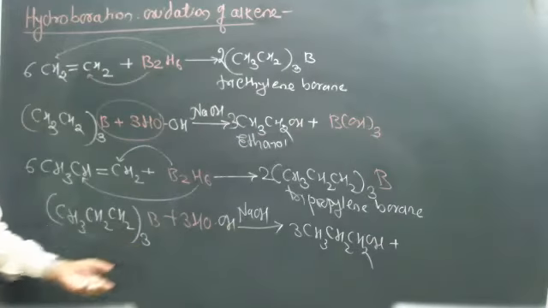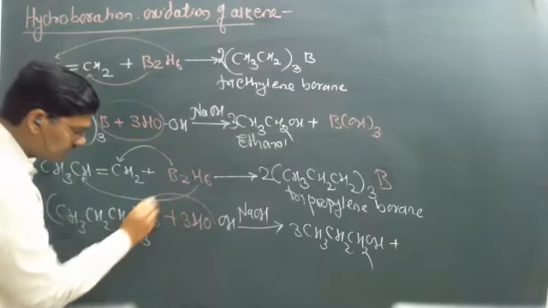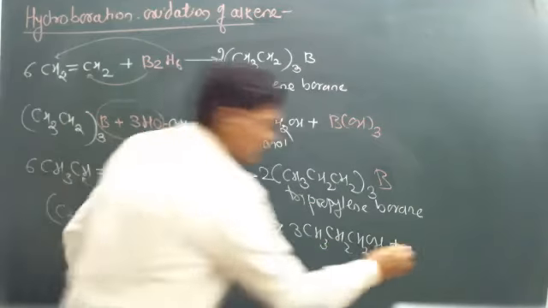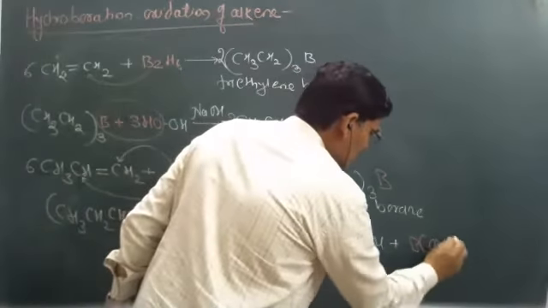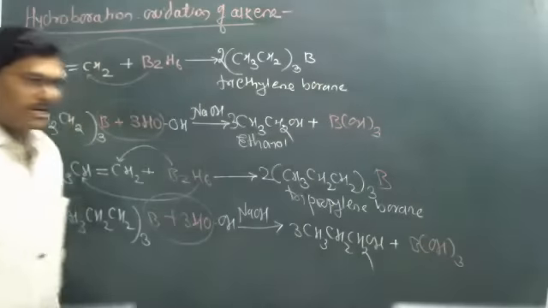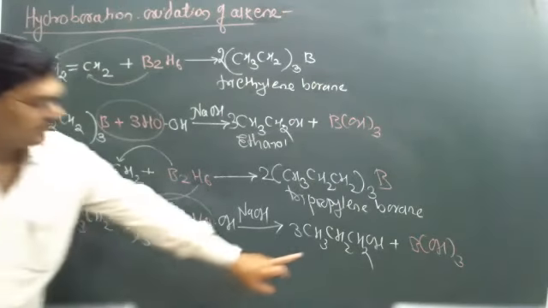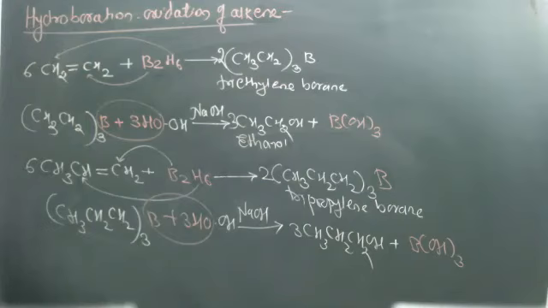This bond is broken, then B(OH)3 is removed, boron hydroxide, and this forms the primary alcohol.